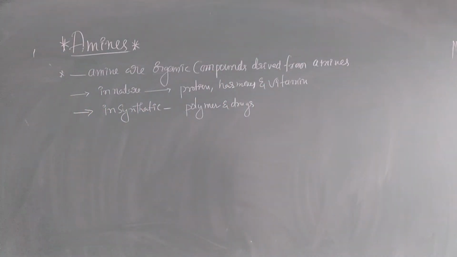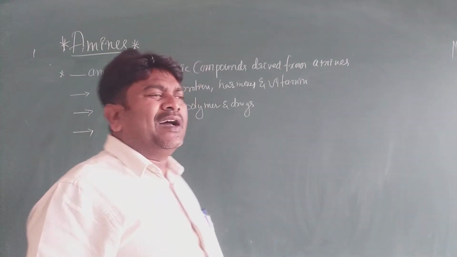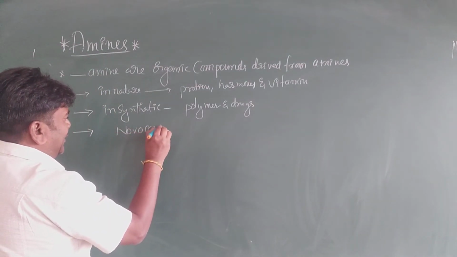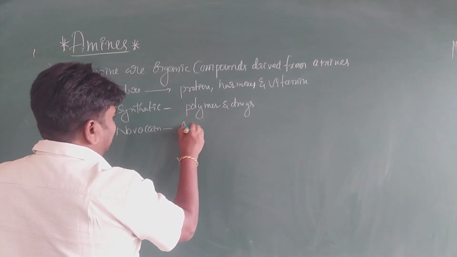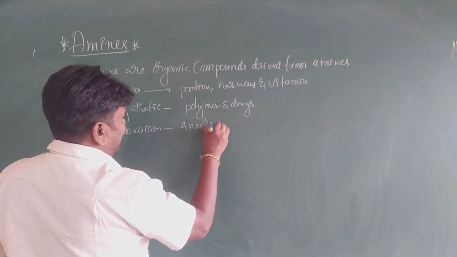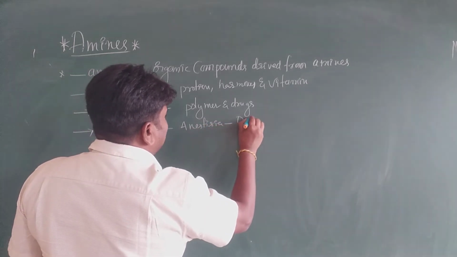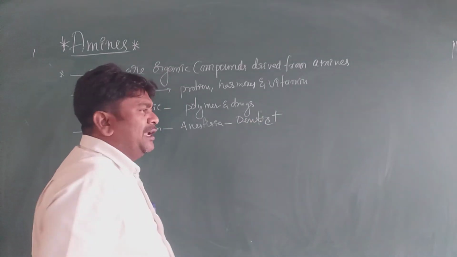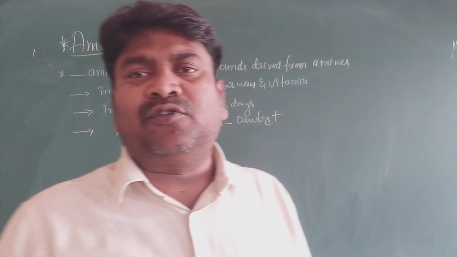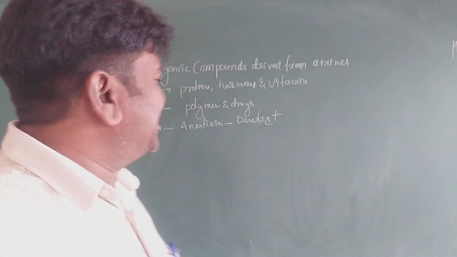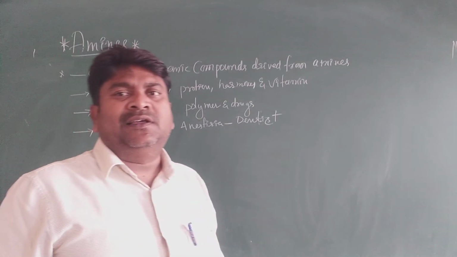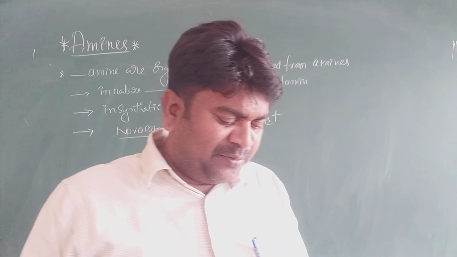Okay, nowadays, especially in dentistry, Novocaine is used as an anesthetic. It is very important. It is used as anesthesia for dentists, especially at the time of a root canal, when they have to use one drug, the anesthetic drug Novocaine. It is an amine. It is very important, my dear students.